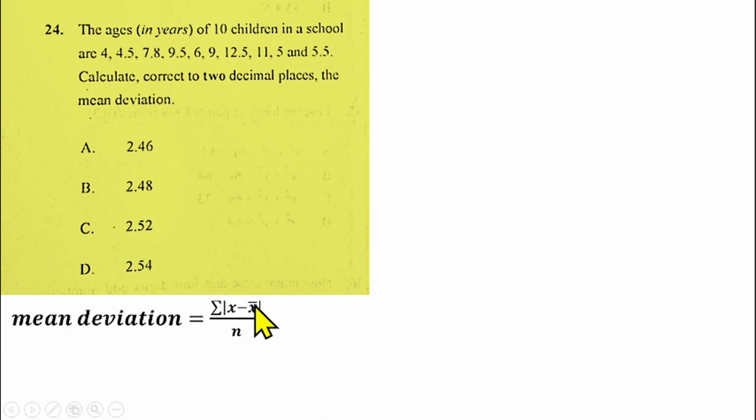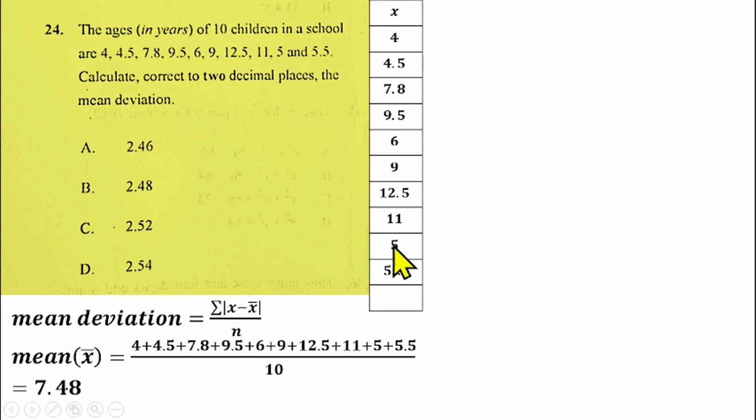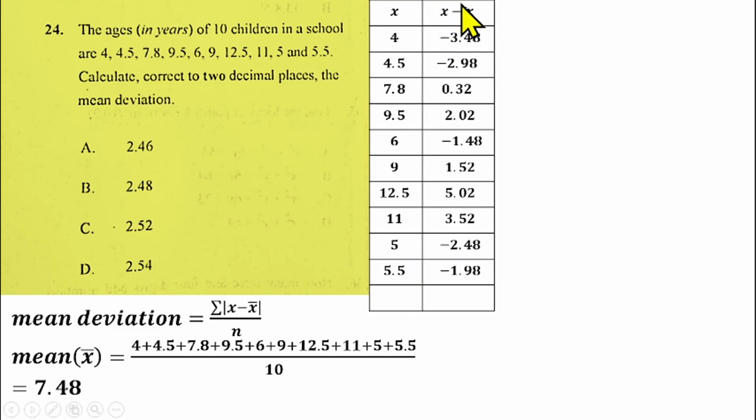So that means the first thing to do is to calculate the mean. To calculate the mean, I need to sum all these data together and divide by the number of data. We have 10 data there. If you do that, you're going to get 7.48 as the mean of the data. So we can now compute our x minus x bar. That is to say, you remove this mean from each value you have here. You can do that in a tabular form. So we have our x, which is represented by these data here.